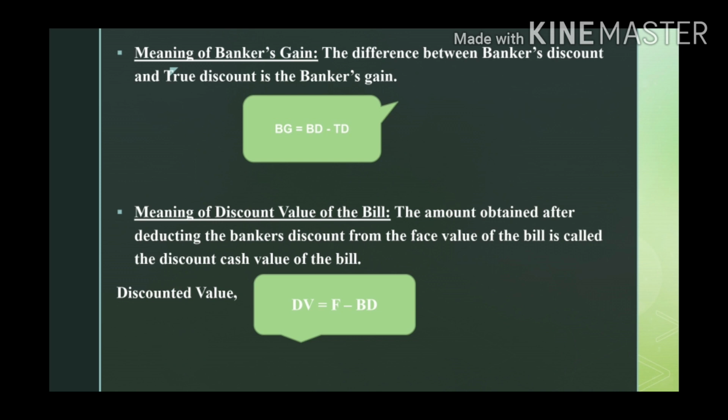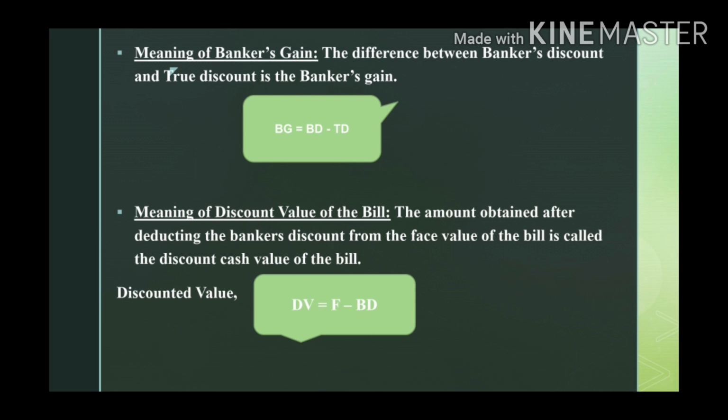Next, meaning of discounted value of the bill. The amount obtained after deducting the banker's discount from the face value of the bill is called the discounted cash value of the bill, that is discounted value. DV is equal to F minus BD, that is face value minus banker's discount.